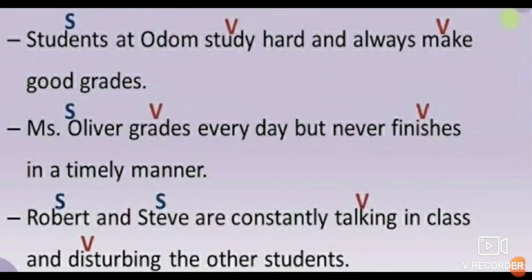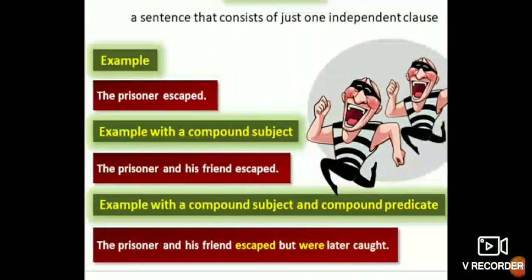Robert and Steve are constantly talking in class and disturbing the other students. These all are complete sentences. It is a complete sentence. It has one independent clause. It does not depend upon others. So it is a simple sentence. Very easy to understand. A sentence that consists of just one independent clause. So that is what? That is a simple sentence.